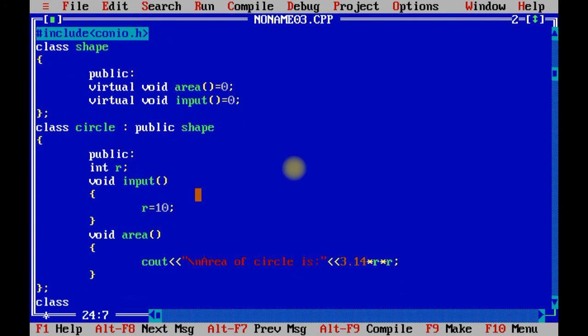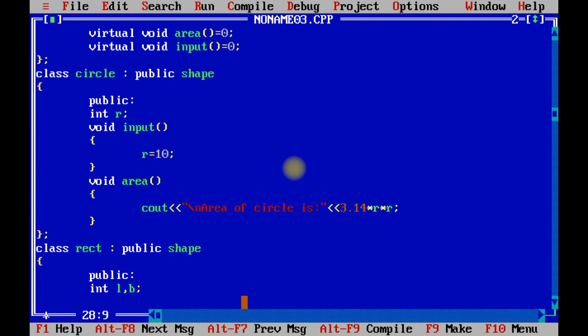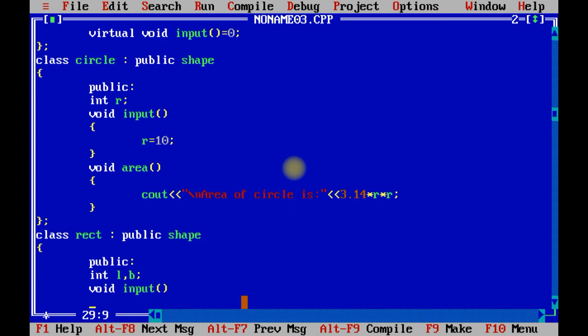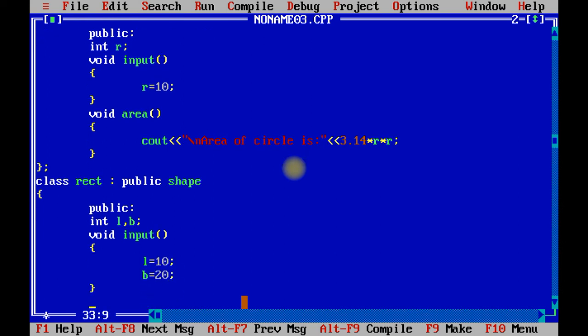Similarly, I am going to create one new class called rectangle, which will inherit public shape. Then again I am going to develop the above two methods which are declared inside the shape class. Let us take two variables, length and breadth, L and B, void input. Inside input we are going to store the value of L as 10 and B as 20. The variable names you can take as any. Then void area.